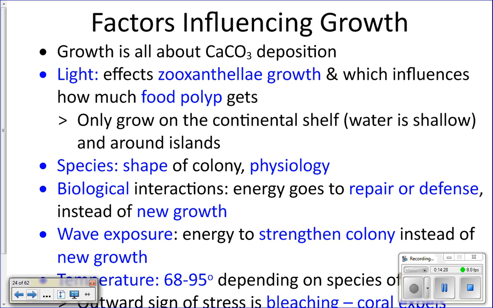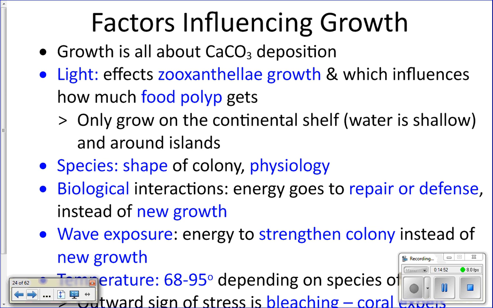So if this coral starts to grow over this one, this coral gets upset. It's like, hey, get out of my light! And so he's like, all right, then I'm going to attack you and get you out of my way. And so this guy is going to extrude his mesenteric filaments and start digesting some of the coral polyps that are right here on the edge. And so this guy can attack back, and they can go back and forth.